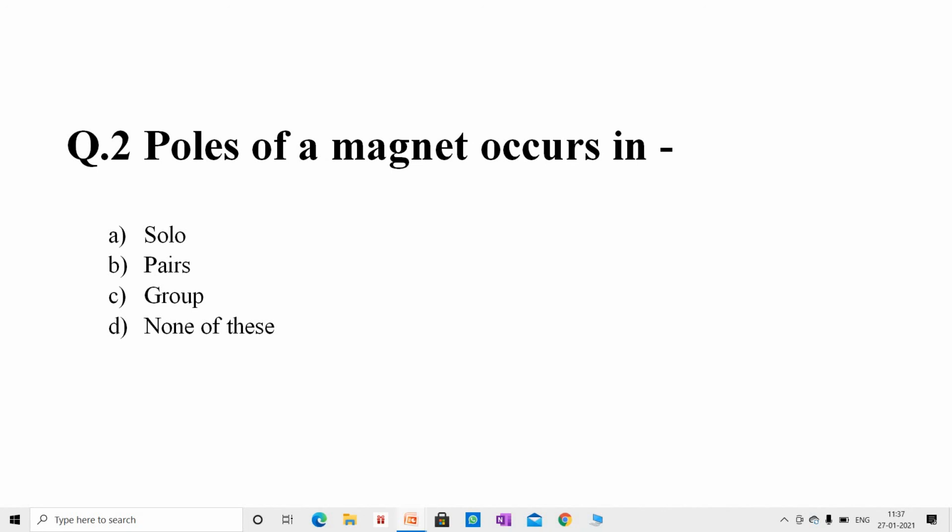Question number 2. Poles of a magnet occur in option A, solo. Option B, pairs. Option C, group. Option D, none of these. And the correct answer is option B, pairs.